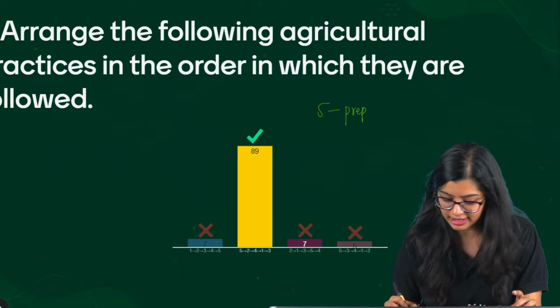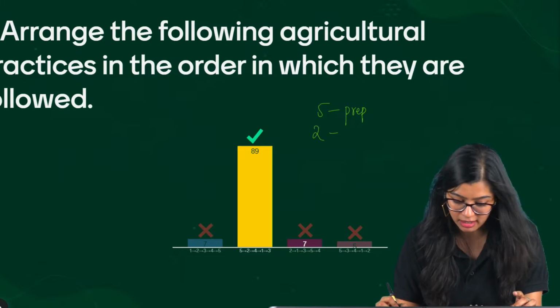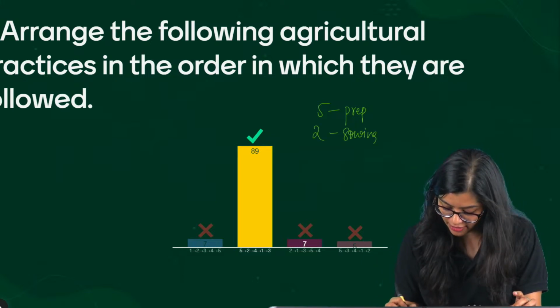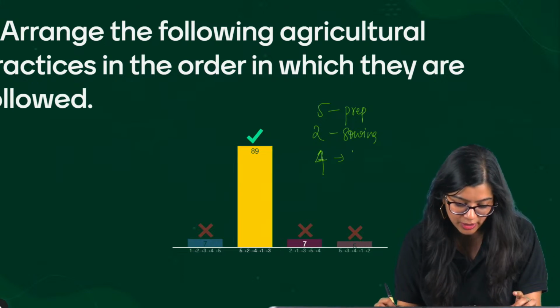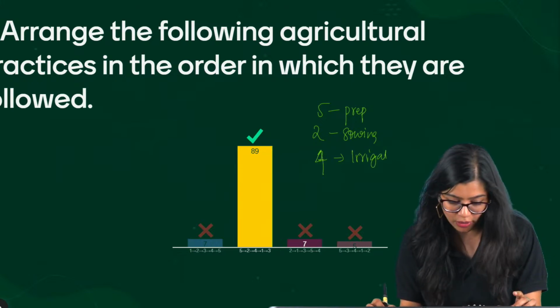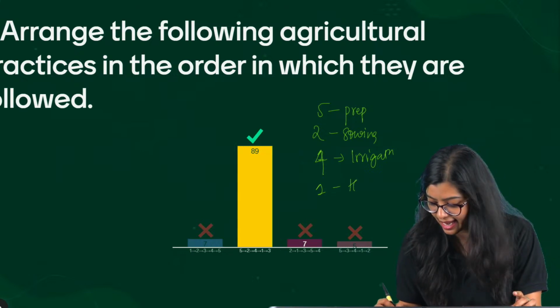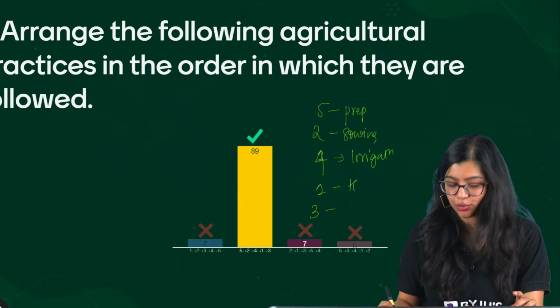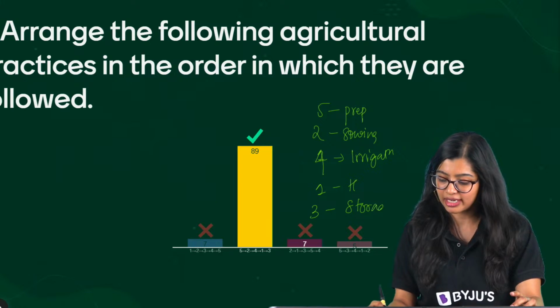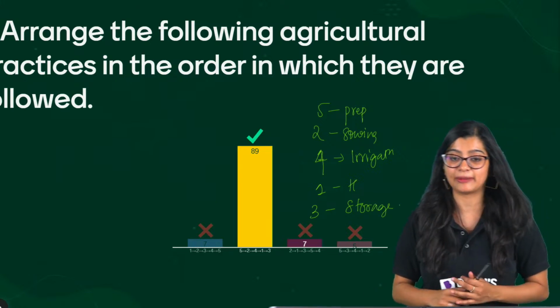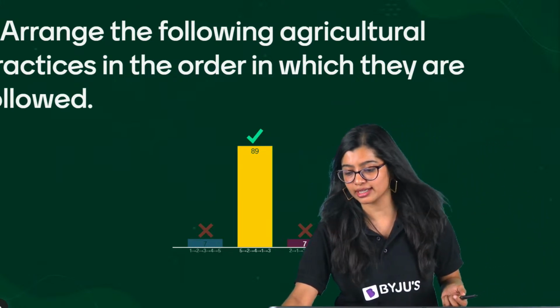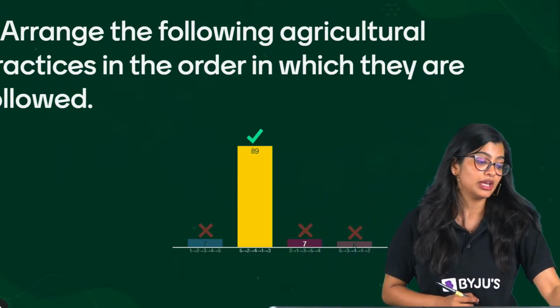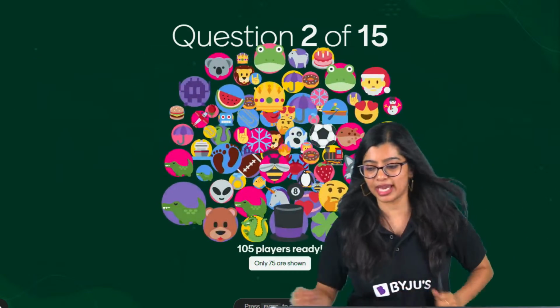Then of course after this we had 2, which was sowing of seeds. Then we had 4, which was irrigation, followed by 1, which was harvesting, and then we had 3, which was storage, right? So the correct answer here is option B. So students, please focus on the options carefully. Leaderboard after 5 questions, okay?